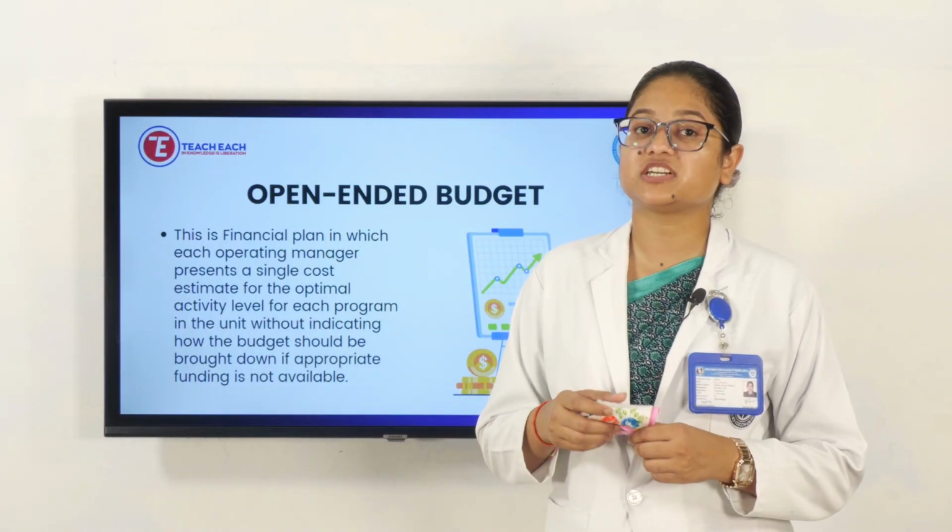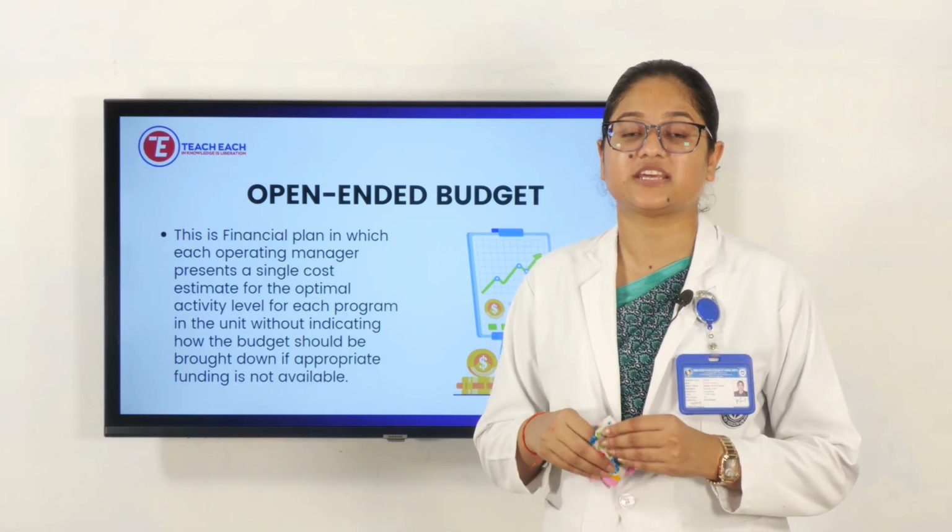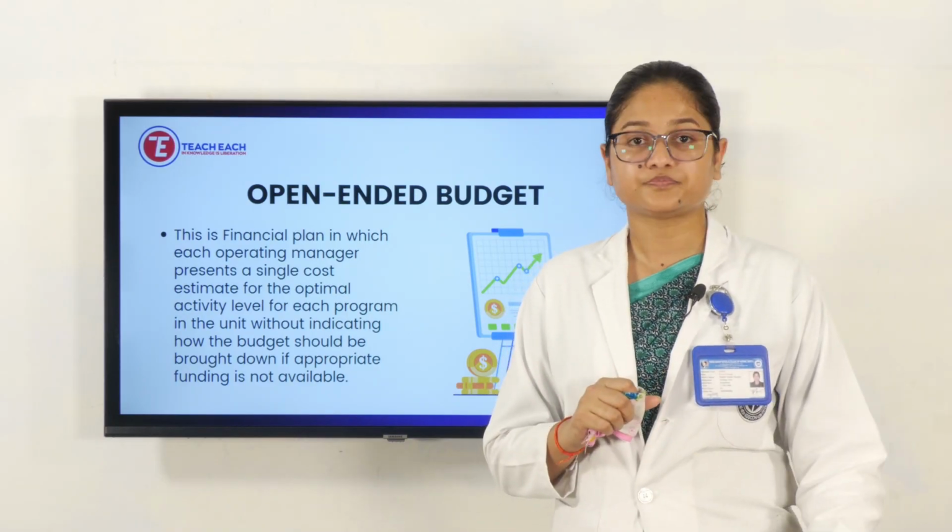So that type of budget is known as an open-ended budget. There are no set limitations.